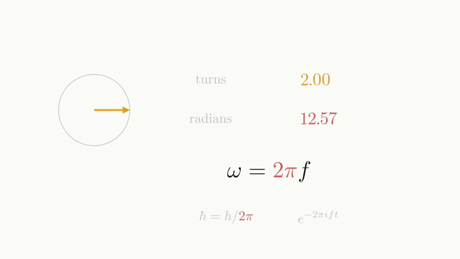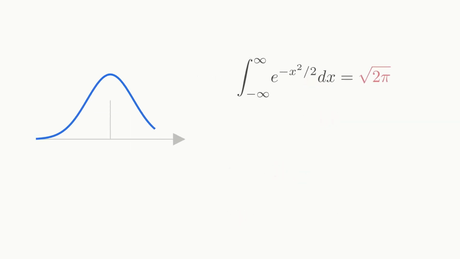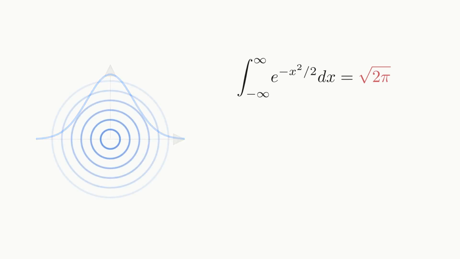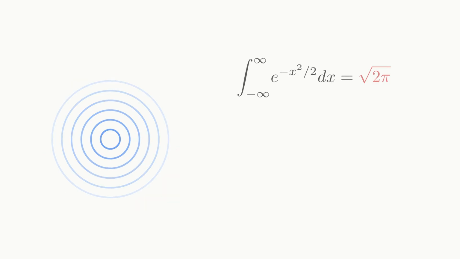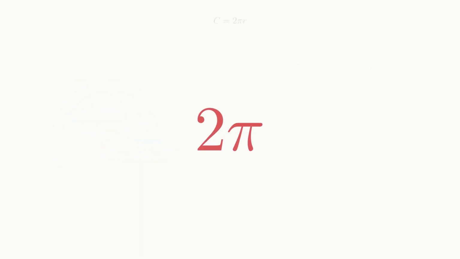Sometimes there's no circle in sight. The bell curve has a square root of 2 pi in it and no angles anywhere. Until you square it, look from above and sweep once around. The circle was hiding the whole time. So 2 pi isn't a coincidence. It's a fingerprint. Wherever you find it, something in that problem is going around. Even when you can't see the circle.